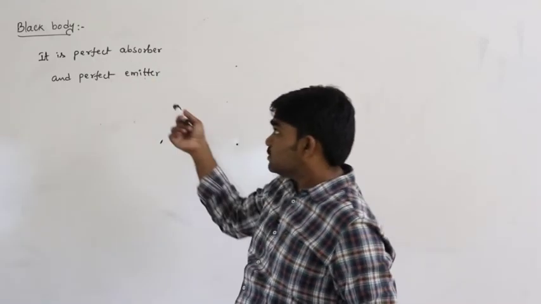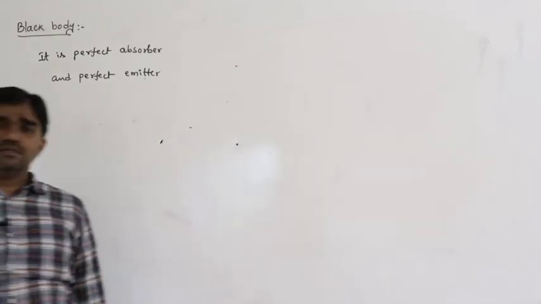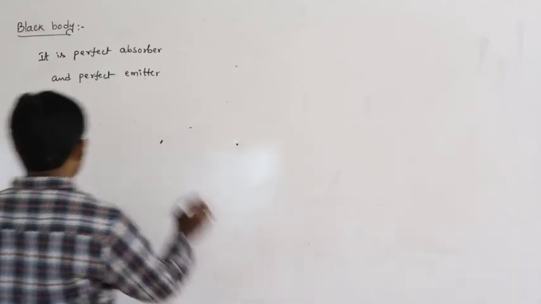So, that is a perfect absorber and perfect emitter, but a perfect black body does not exist.